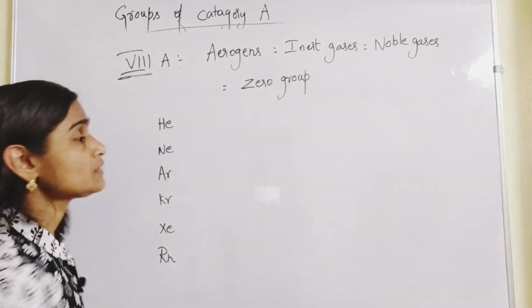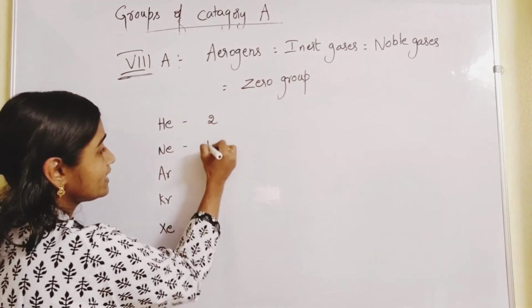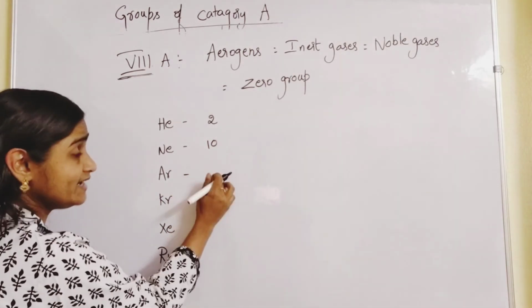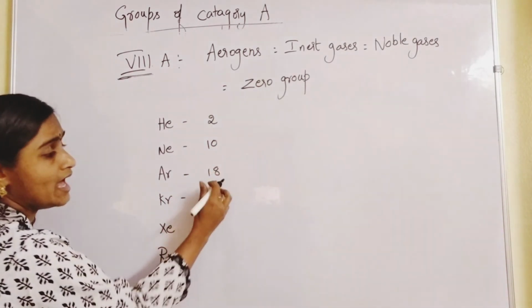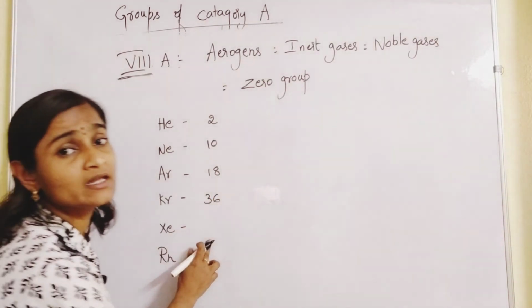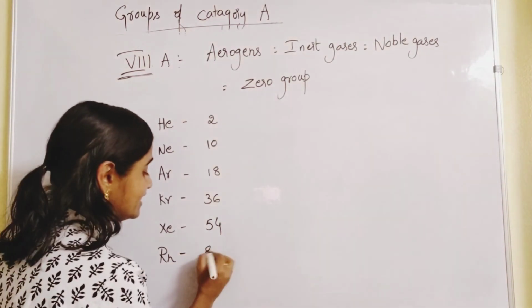Helium, atomic number 2. Add 8, you will get 10. Add 8 again, you will get 18. Add 18 now, you will get 36. Again add 18, you will get 54. Again add 32, you will get 86.